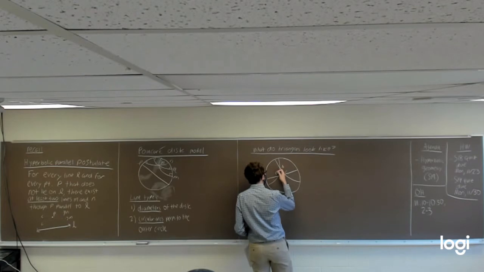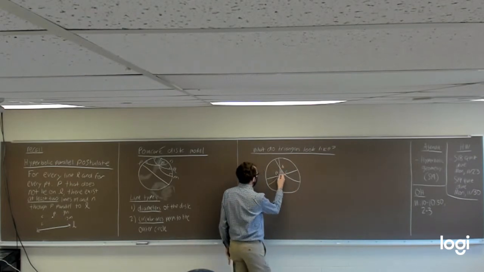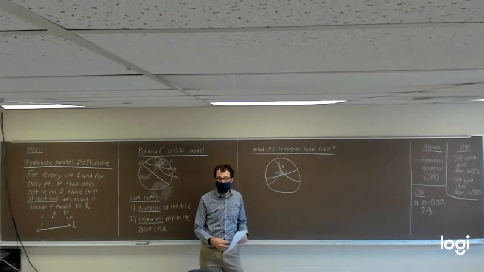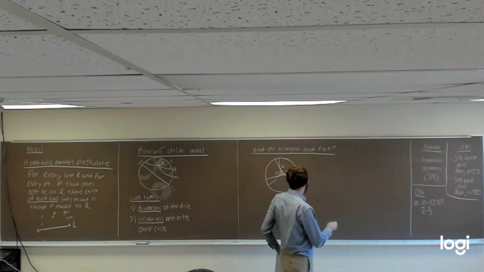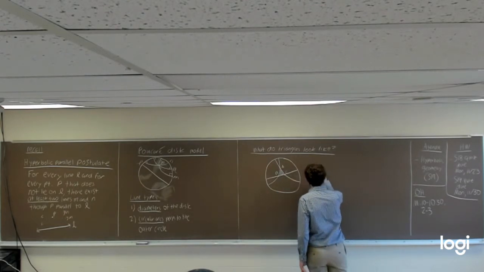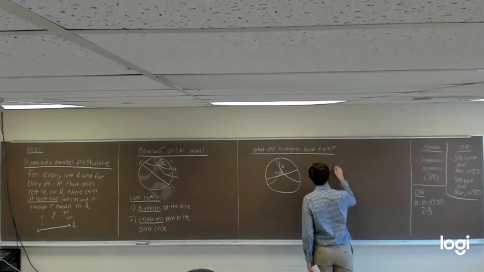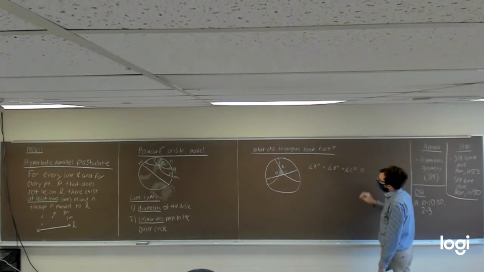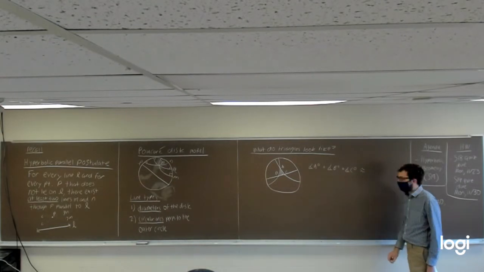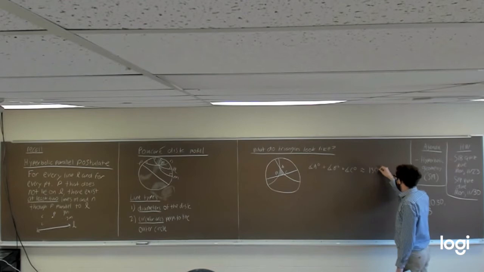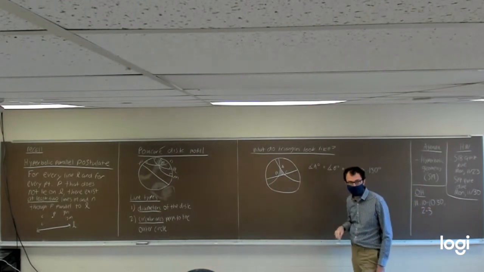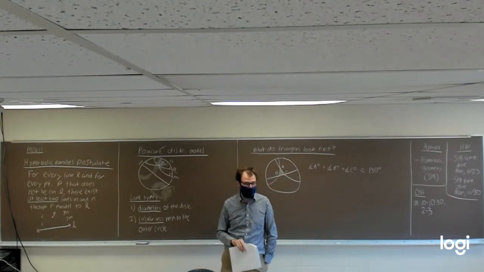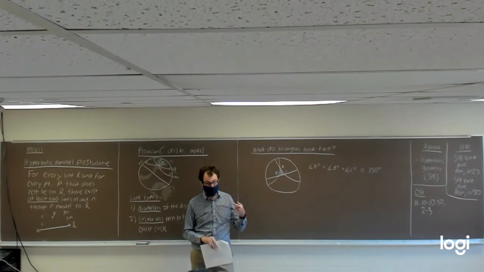So let's take a look at the angles in this model. If you notice, all the angles look to be pretty small, especially the angle at A. And in fact, if we were to try and add these angles up, just eyeballing it, I tried to draw it so that they would add up to about 150 degrees. Whoa, Dr. Bursell, you're telling me triangles in this model don't have to have 180 degree angles? You better believe it.